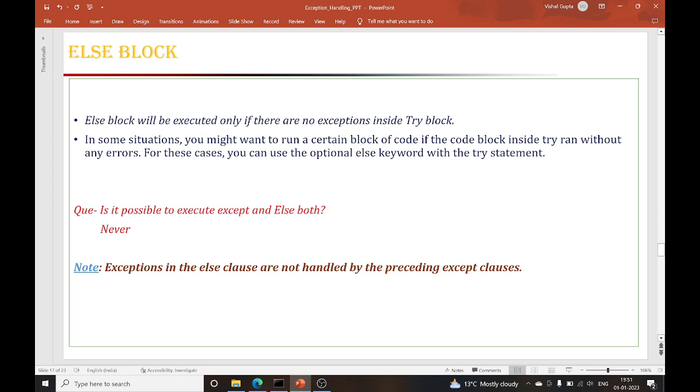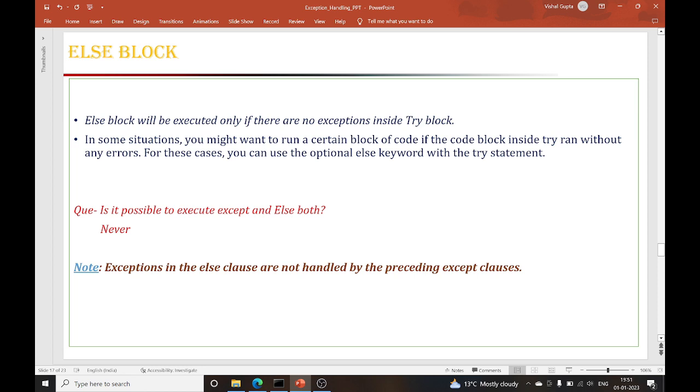Now there is something new which comes into the picture in exception handling, that is the else block. Now why this else block? Let's understand why this else block is required. The else block will be executed only if there are no exceptions inside the try block. So we need to keep in mind, if there is no runtime error inside the try block, then only the else block will execute. Now you might ask why this else block is required.